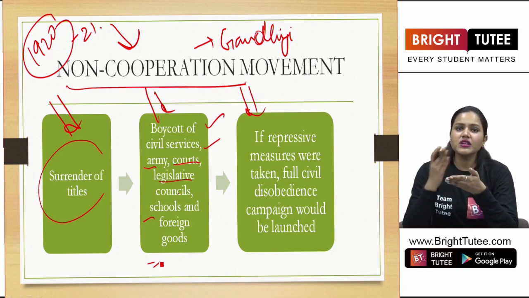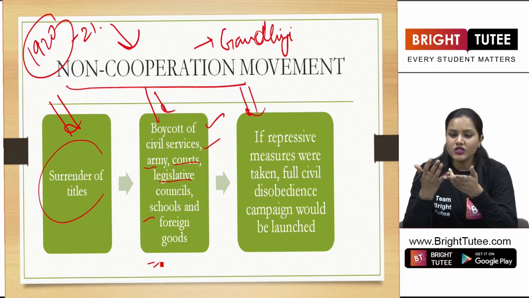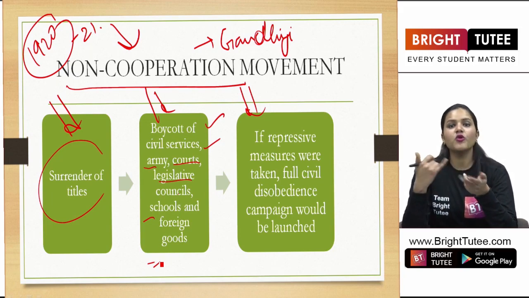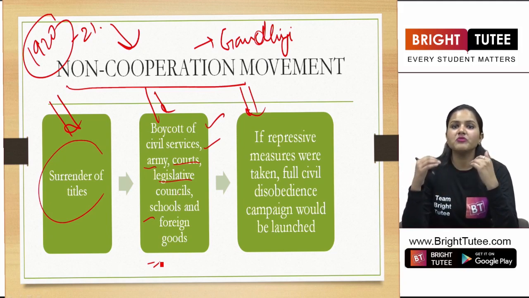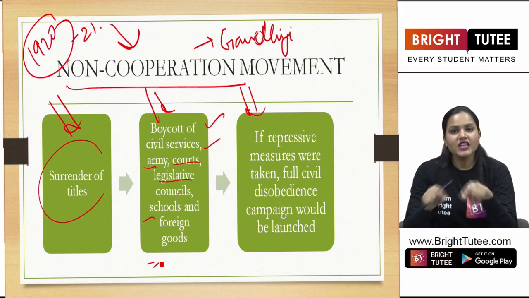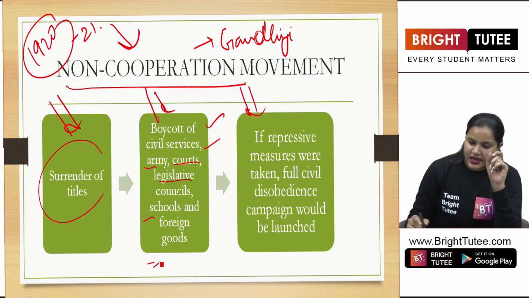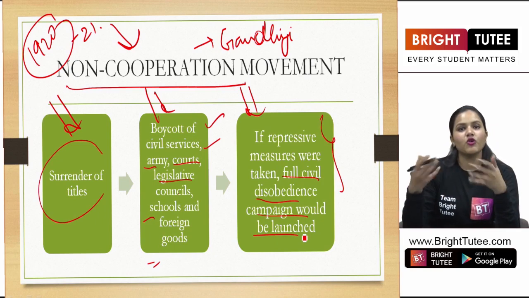As in, if anyone is working as a lawyer, or working in schools, colleges, the students who were going to school to study, anything that was related to the British government was to be boycotted in whole. So this was the whole non-cooperation movement. Now, if repressive measures were taken, a full civil disobedience campaign would be launched.